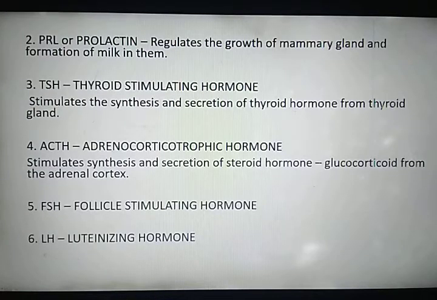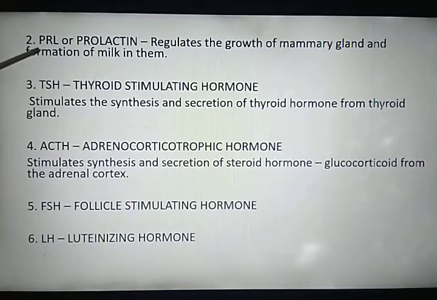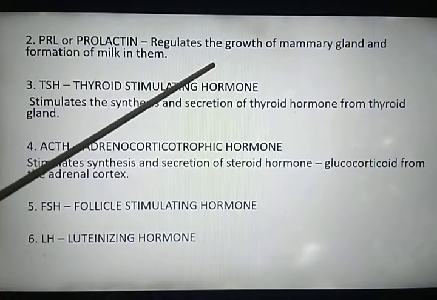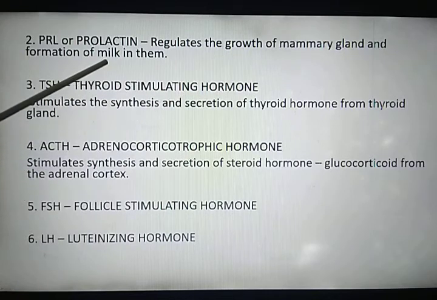Abnormal. Now the second hormone is prolactin or PRL. Lactin word is from lactose sugar. And where is lactose sugar present? Yes, lactose sugar is present in milk. So prolactin or PRL hormone regulates the growth of mammary gland and formation of milk in them.